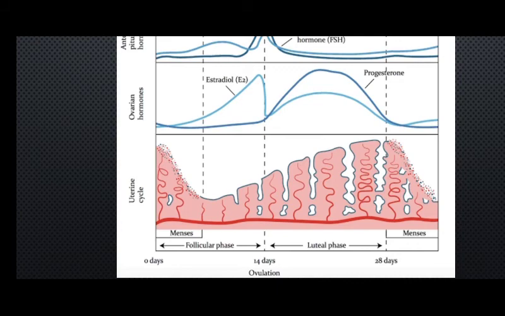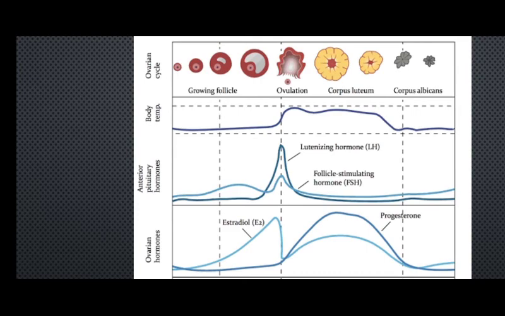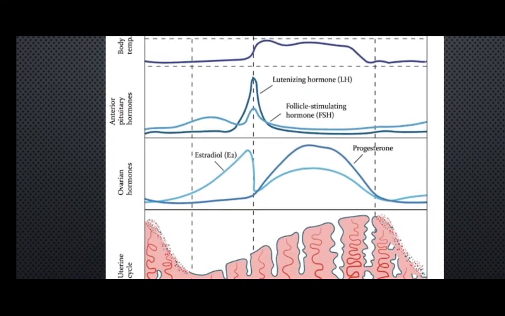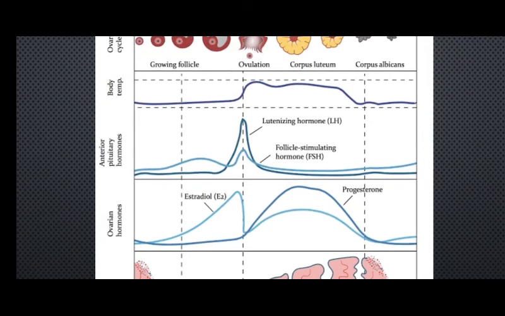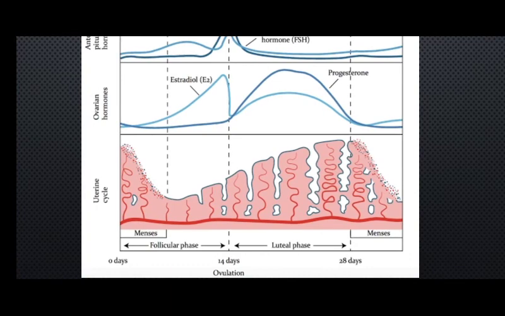But if not, then on day 28, which is the end of the entire cycle, the corpus luteum will slowly regress and transform into a mass called the corpus albicans. All right, you will see that the body temperature will come down definitely, because the progesterone and estrogen secretion will be lowered. So the body temperature will come down definitely,